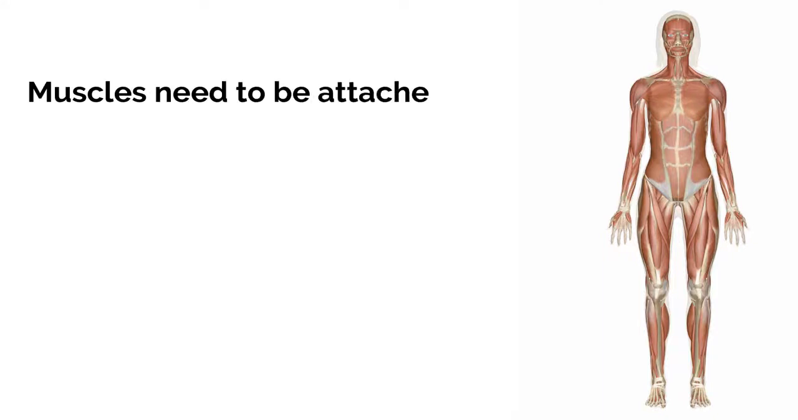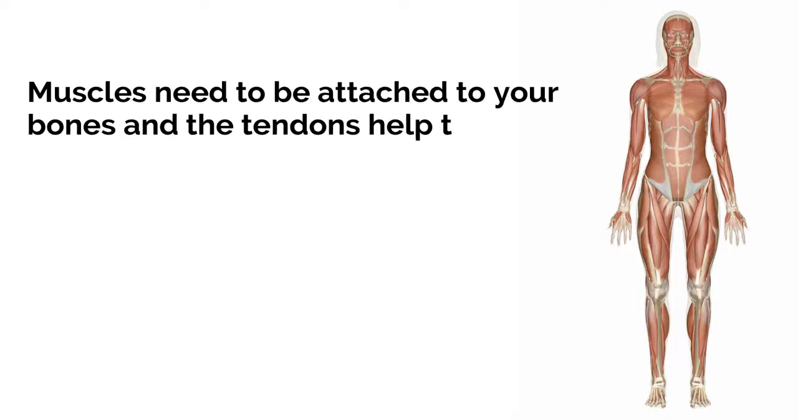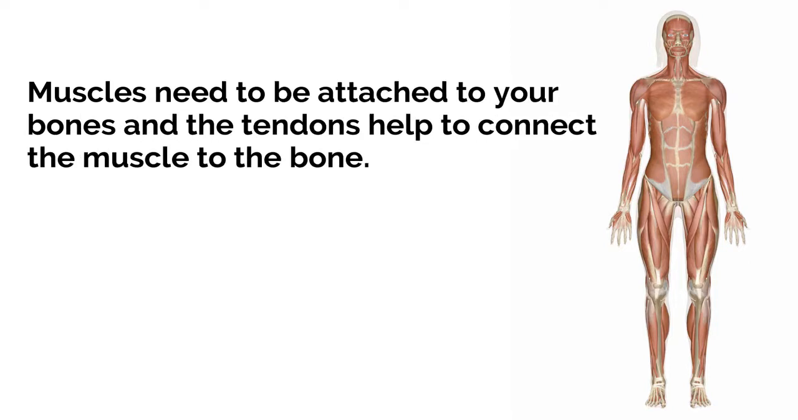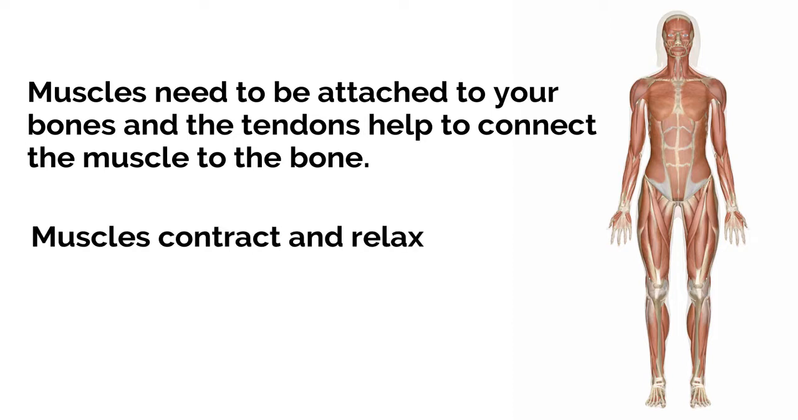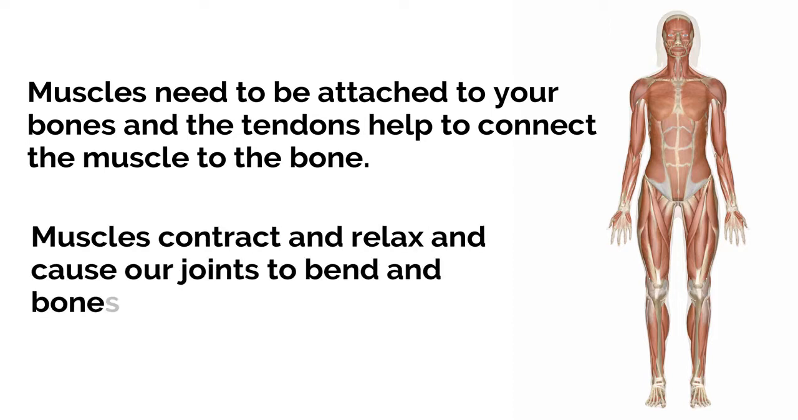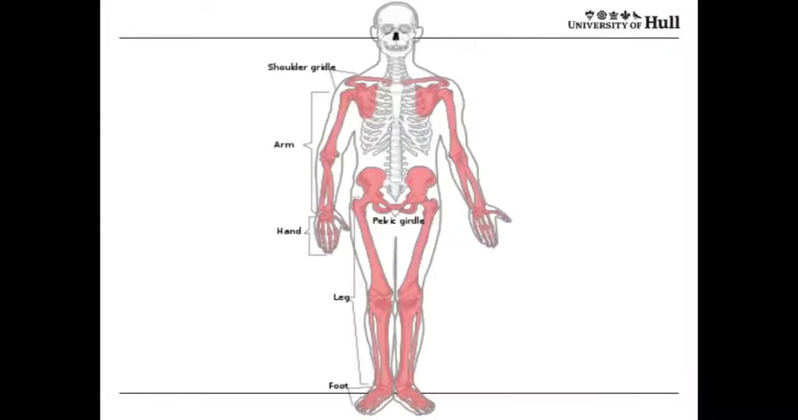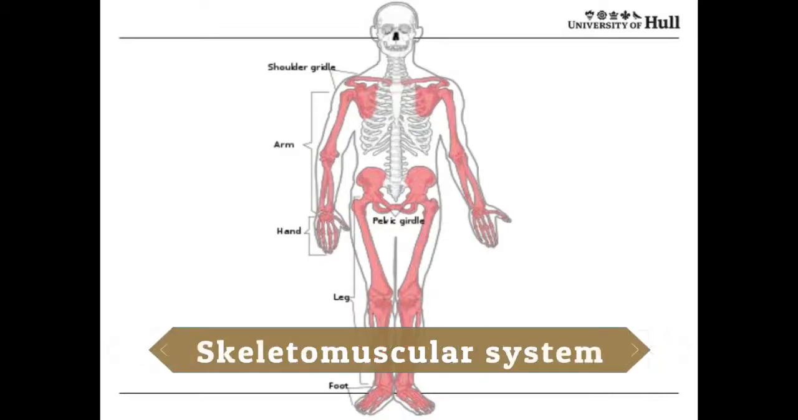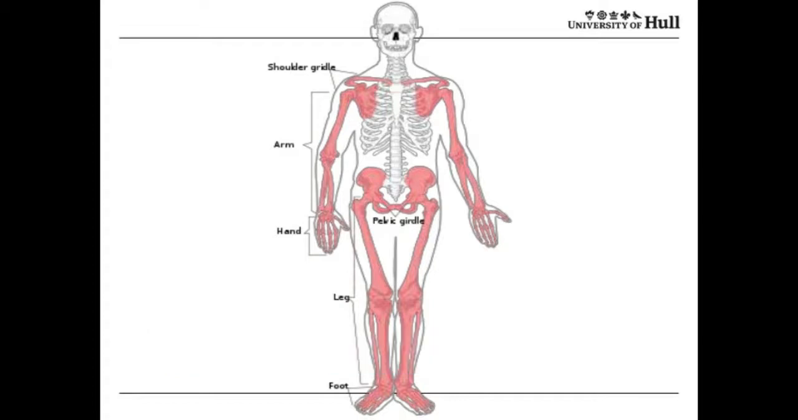Muscles need to be attached to your bones, and the tendons help to connect the muscle to the bone. Muscles contract and relax, and because of these two movements, they cause our joints to bend and our bones to move. The skeletal and muscular systems work in coordination and are termed as the skeletal-muscular system that brings about movements in humans and other vertebrates.